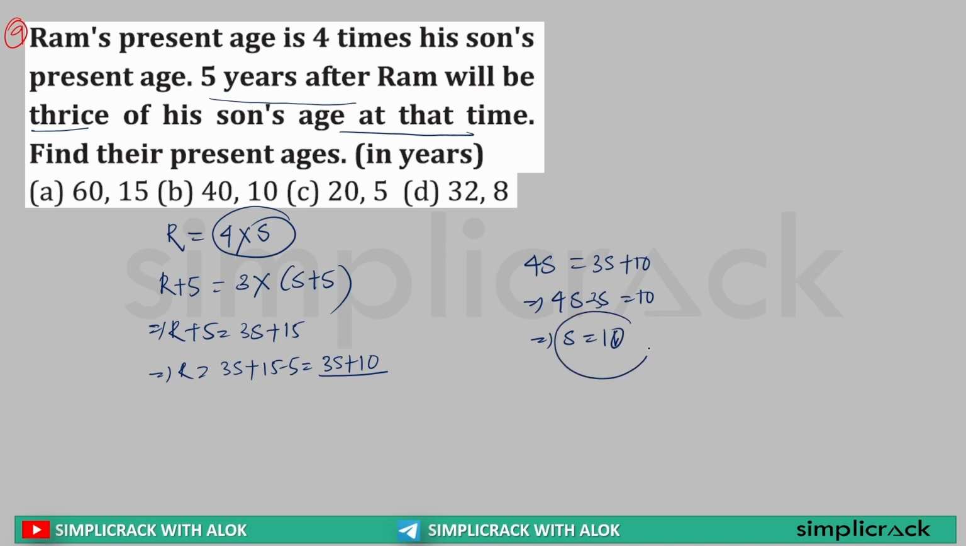That means the current age of his son is 10. Among all these options, 10 is there, and the age of father is 4 times son's age, so this is 40. So option B is the right answer. Clear? Very easy to understand. You should not get confused over this particular area. That is the most important part.